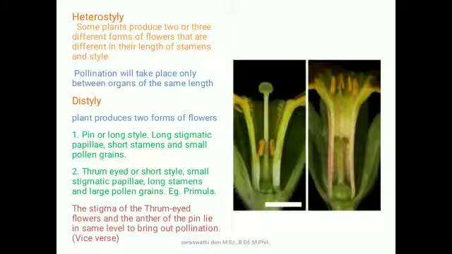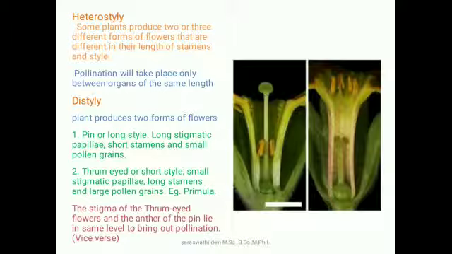Distyly. The plant produces two forms of flowers. The first type is pin, with a long style, long stigmatic papillae, short stamens, and small pollen grains produced in one flower.